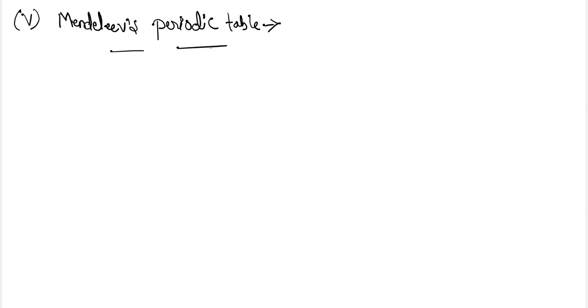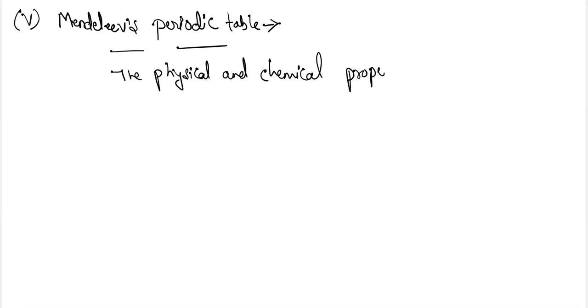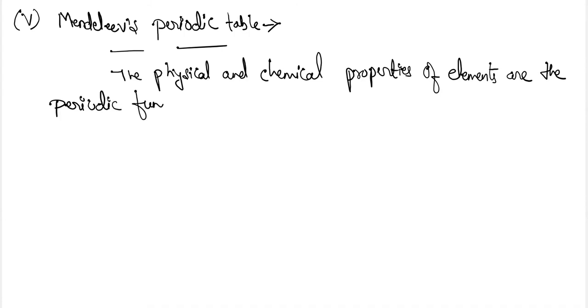Let's discuss this. Mendeleev's periodic law states that the physical and chemical properties of elements are a periodic function of their atomic masses.